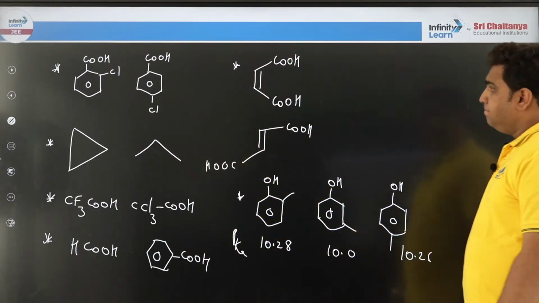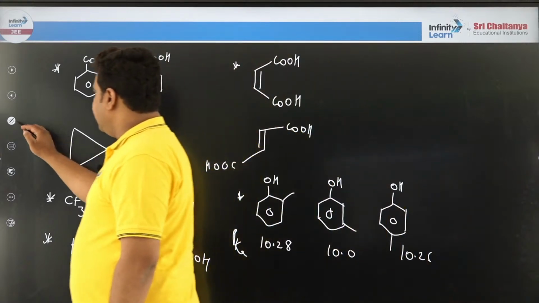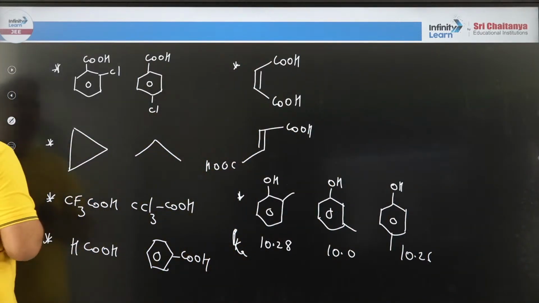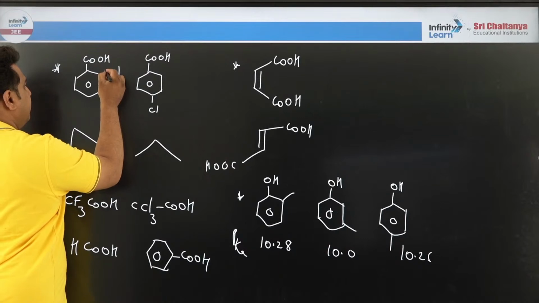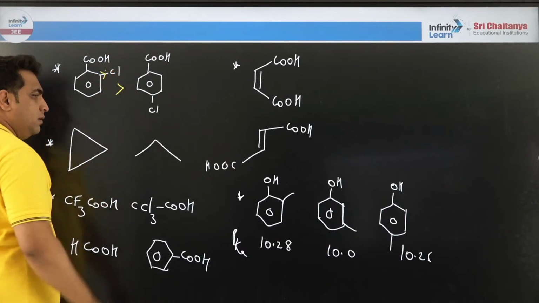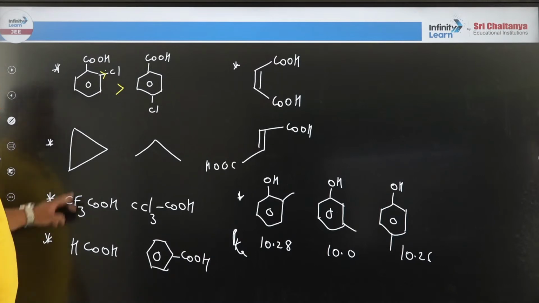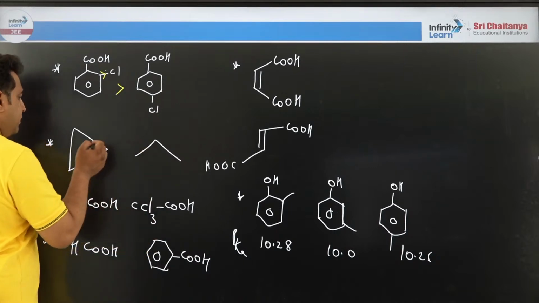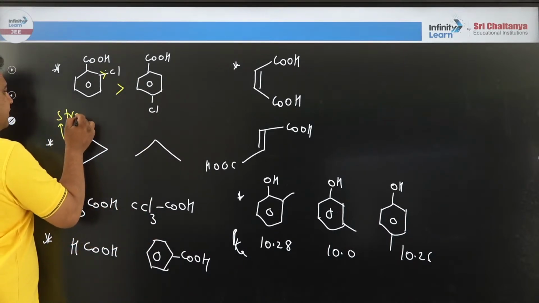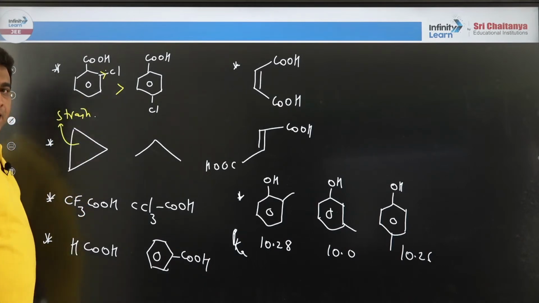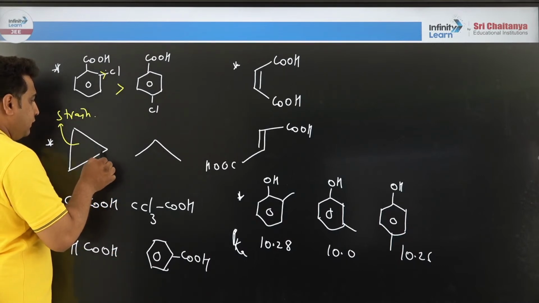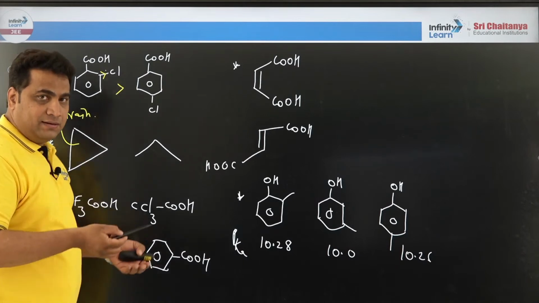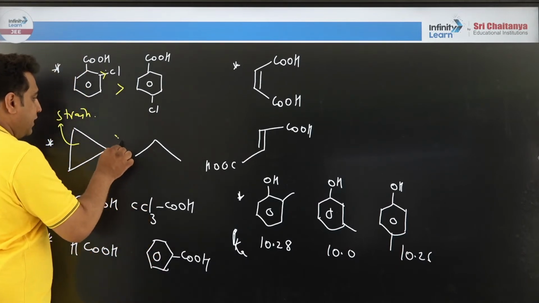Now all of you can see that the first example which I have taken here is nothing but orthochlorobenzoic acid and parachlorobenzoic acid. So obviously you can see the ortho effect is there and the minus I effect is there, so this is more acidic. In cyclopropane and simple propane, you can see this ring is nothing but a strained ring. Are you following? Due to more strain, it will try to release the strain, right? So here cyclopropane is more acidic.